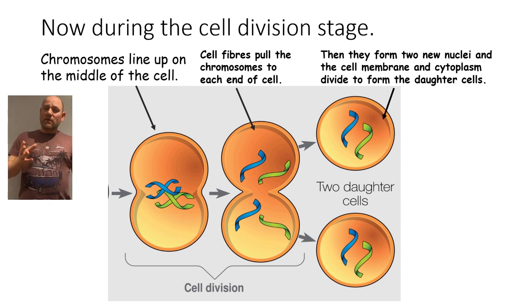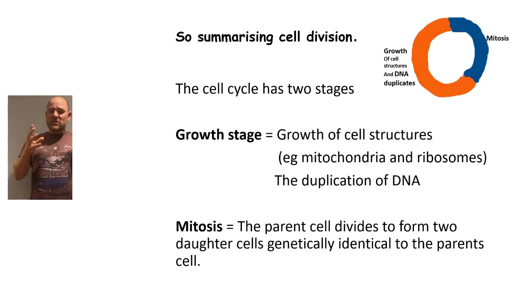So that's cell division and that's mitosis. Let's summarize. The cell cycle has two stages. A growth phase, shown here in orange, which is where the mitochondria, ribosomes, the cytoplasm, the cell membrane, they all double, and the DNA. And then it has a mitosis phase where the parent cell divides into two genetically identical cells. Now let's look at some questions.